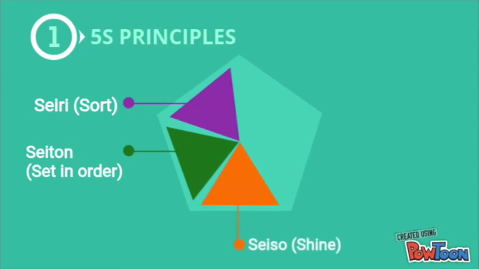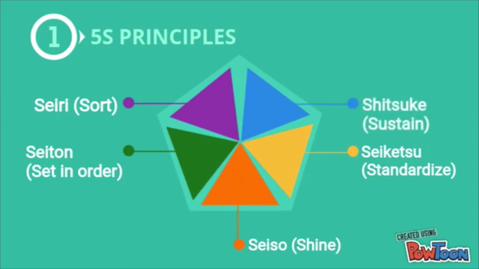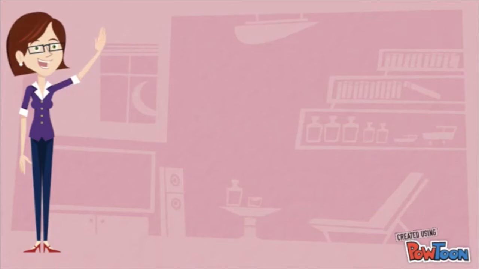Third, Seiso, shine. It is always cleaning the workplace including the equipment in order to identify the problems and sustain the improvement. Fourth, Seiketsu, standardize. It involves standardizing the best practices and maintaining a high standard within the workplace. Lastly, Shitsuke, sustain, which is keeping on maintaining the standard and improving every day.